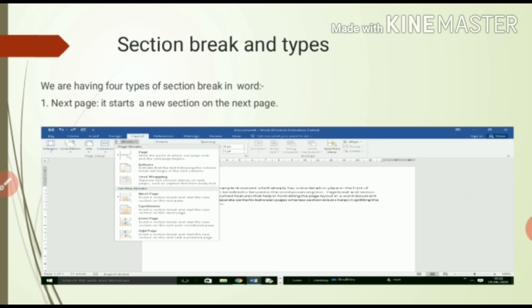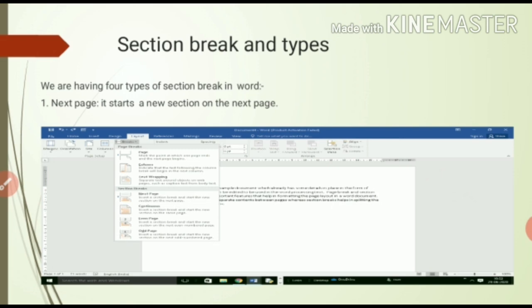Section break means you want to break down your paragraph into different sections. So what you have to do? Again you have to go to the layout tab. After that you have to click on the break option, and again this dialog box will appear where we have the section breaks: next page, continuous, even page, odd page. Next page means if you want to set your next paragraph on the next page, it will appear on the next page. Continuous means it will appear on the same page.